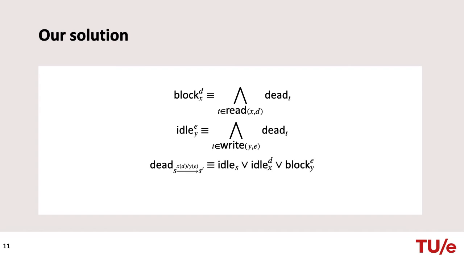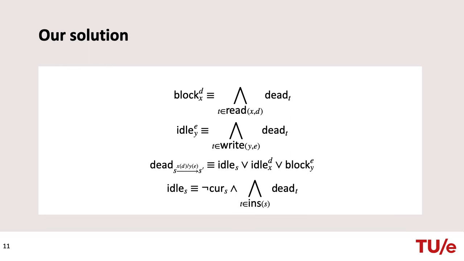A transition from S to S' that reads D from X and writes E to Y is therefore dead if and only if either its source state S is idle, input channel X is idle for D, or output channel Y is blocked for E. Essentially, a transition can eventually not be taken anymore if either its source state S eventually becomes unreachable, the environment can never write D to X, or it can never read E from Y.